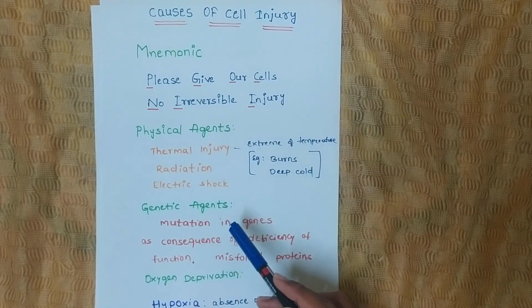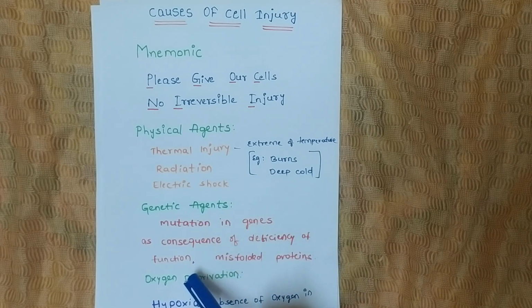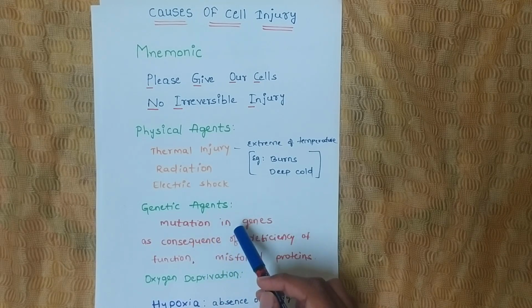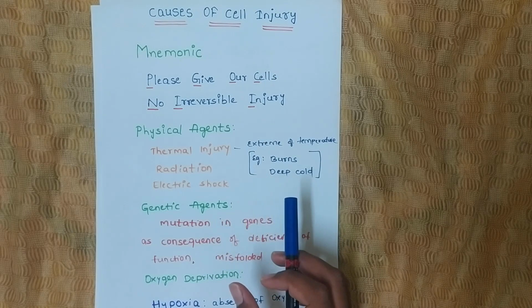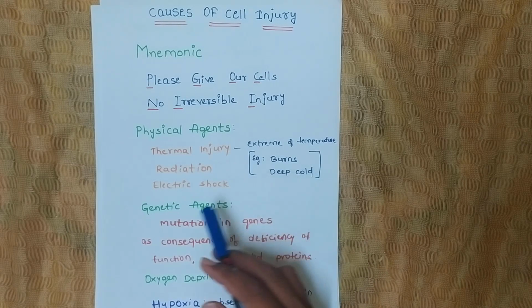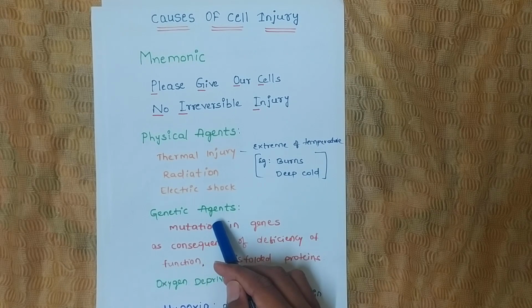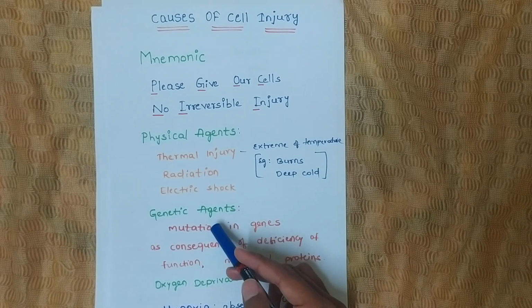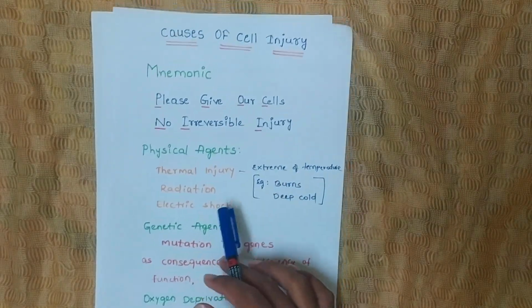Next is genetic agents. Mutation in genes, as a consequence of deficiency of a function, can also lead to misfolded proteins. We will take one example under genetic agents. When an enzyme gets mutated, as a result of the mutation the enzyme cannot function properly. So the cell also cannot function properly, and this causes cell injury. This is the example under genetic agents.